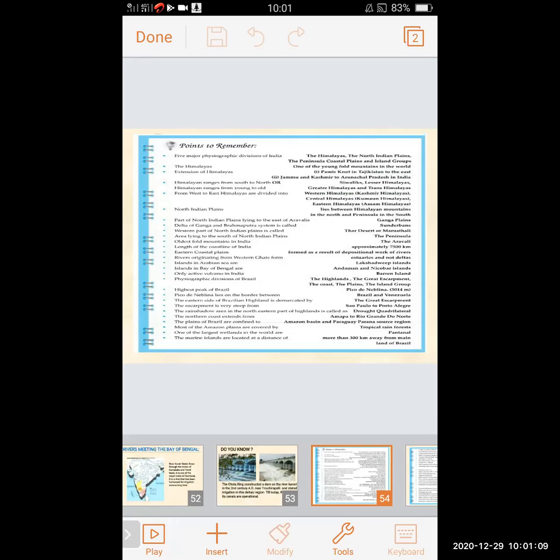The rain shadow area in the northeastern part of highland is called broad quadrilateral. Then we will see the northern coast extends from Amapá to Rio Grande do Norte. In Brazil, the northern coast extends from Amapá to Rio Grande do Norte.